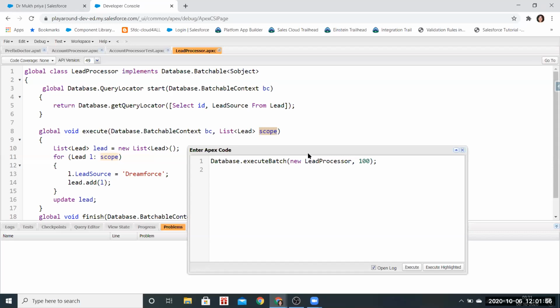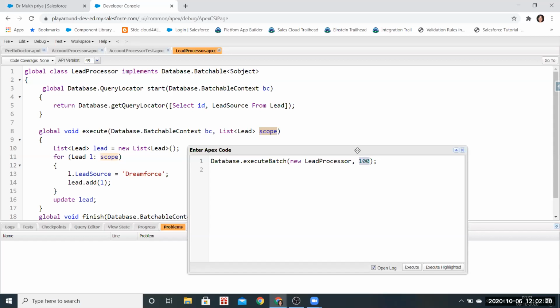At a time, how many records will be processed? 100 records. Yes, this is Smriti. The batch size would be 100. The number of batches depends on the number of records fetched. For example, say 50,000 records. The batch should be of 100 size.